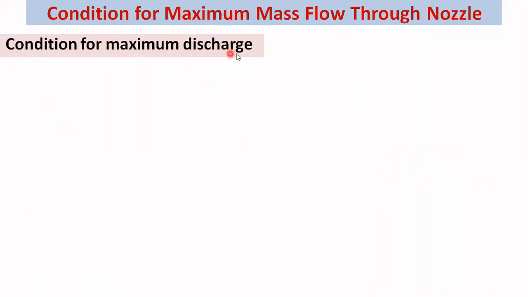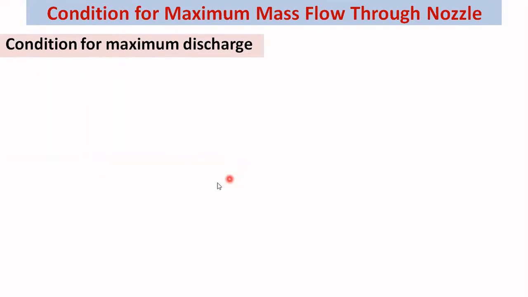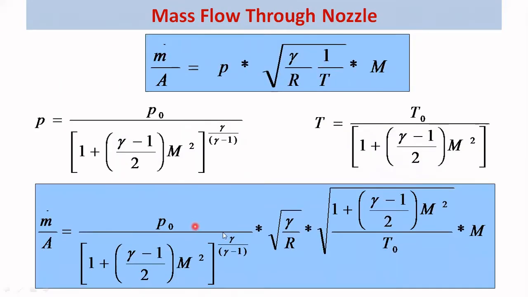So now what is the condition for maximum mass flow rate? After simplification, we can write down this equation in this way. Here we can bring this under root gamma R and T0 together, T0 also. And this term, that is 1 plus gamma minus 1 by 2 M square, that we can simplify.